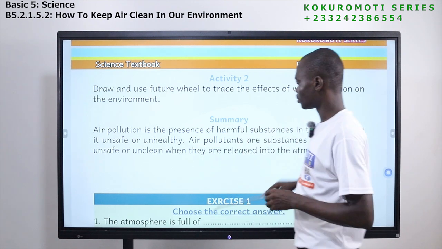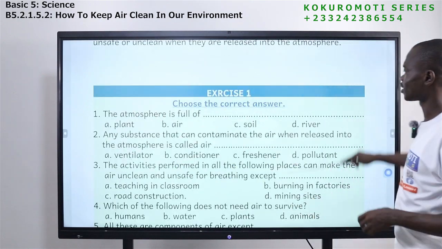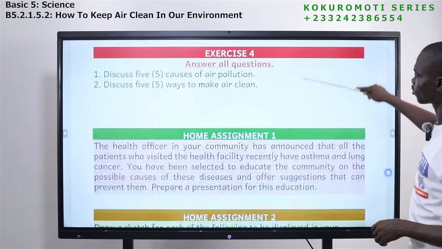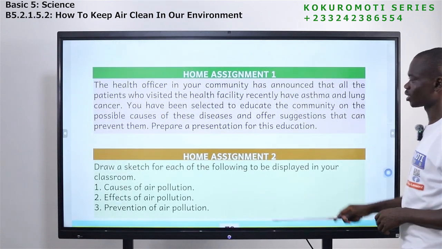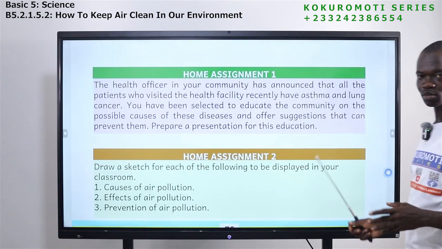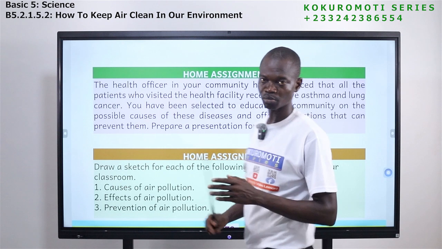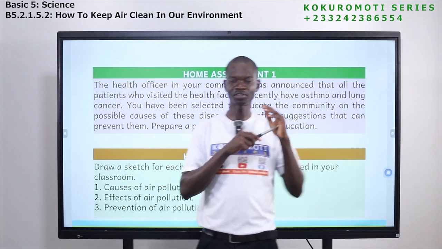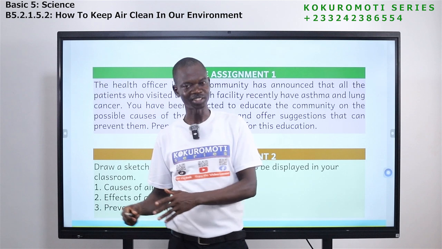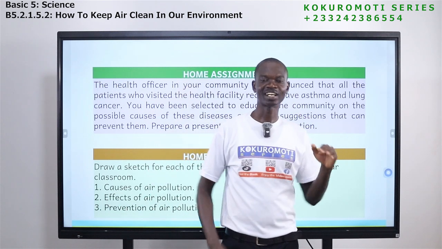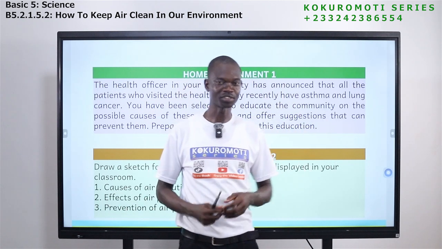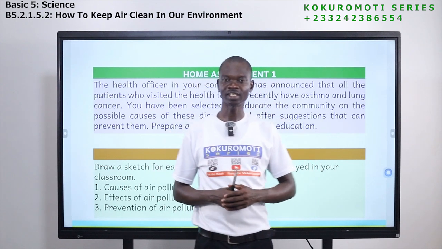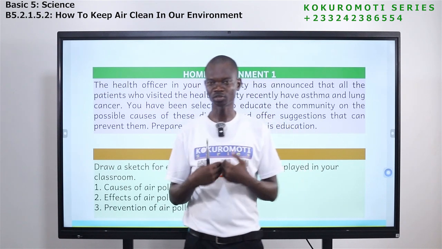Okay, so we have exercises here. Exercise 1, exercise 2, exercise 3, 4, home assignment 1, home assignment 2. So this is what I expect you to do. Take your time, read the book, and answer all the questions for me. We have Asante Twi, we have Akuapem Twi. It is not only science that we have. They are all there. If you need copies, just reach out to us. Your parents and your teachers are there. If you don't understand anything, go to them. You can also reach out to me.